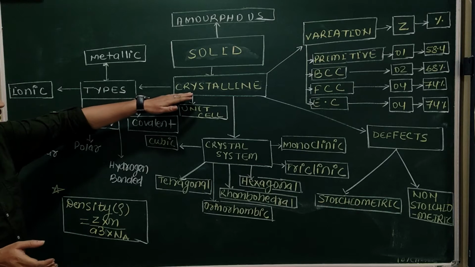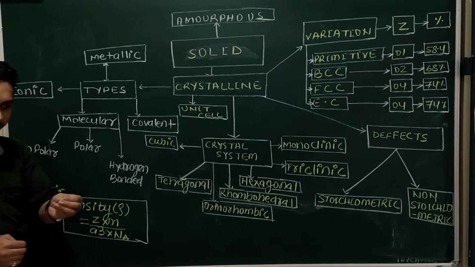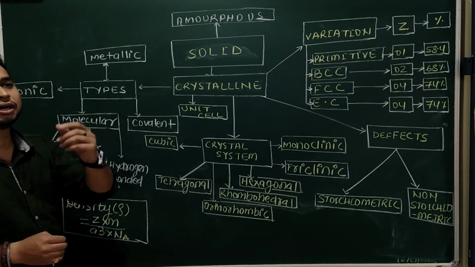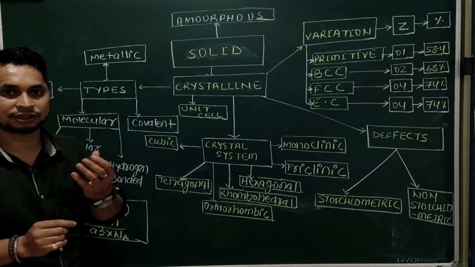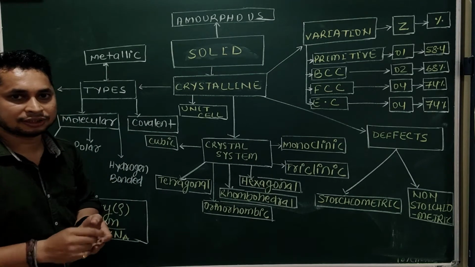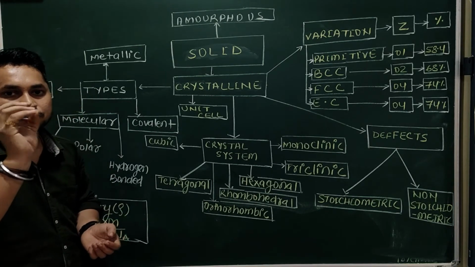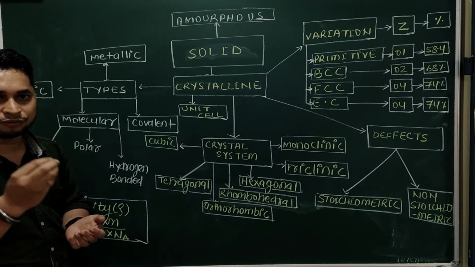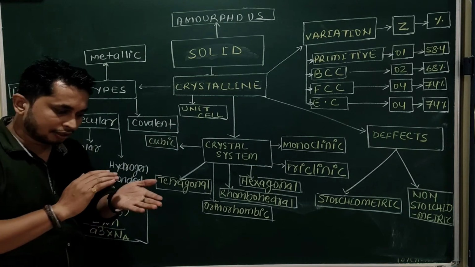Now crystalline solid means they have a regular, definite way of arrangement. So the regular arrangement has the same type of repeated structure, the same type of repetition. That individual identical unit, which represents the center of the cell, or we can say the fundamental unit of the cell, is called unit cell.